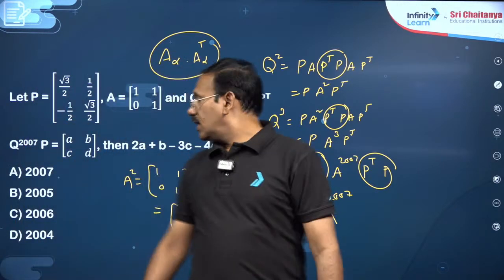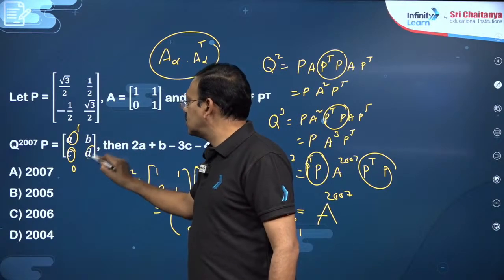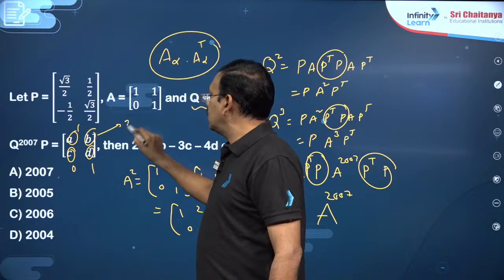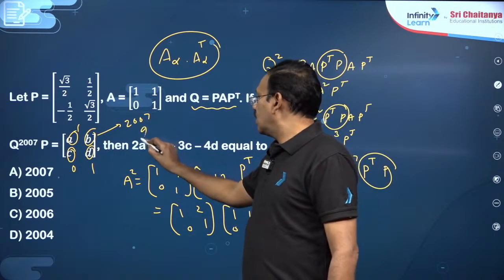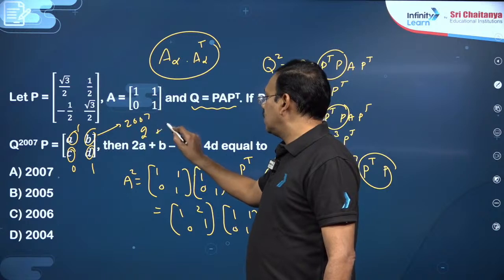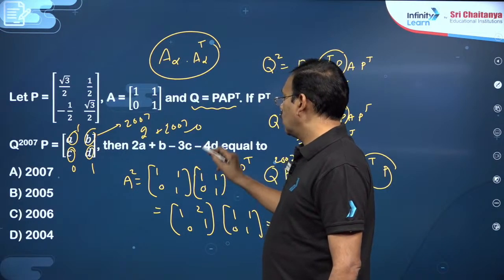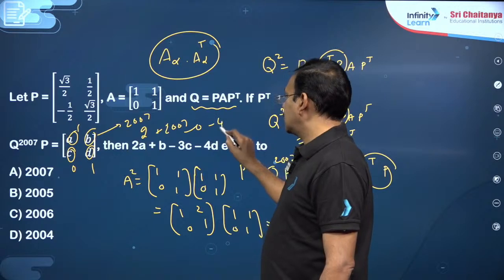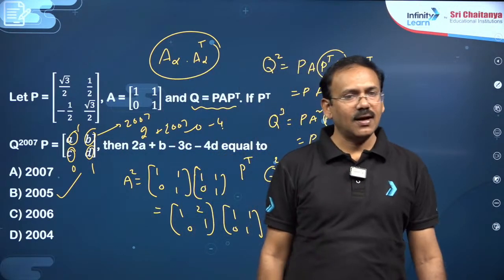So dear friends, in this matrix now A is 1, B is 2007, C is 0, D is 1. Now 2A is 2, plus B is 2007, minus 3C is 0, minus 4D is minus 4. 2005 will be the answer.